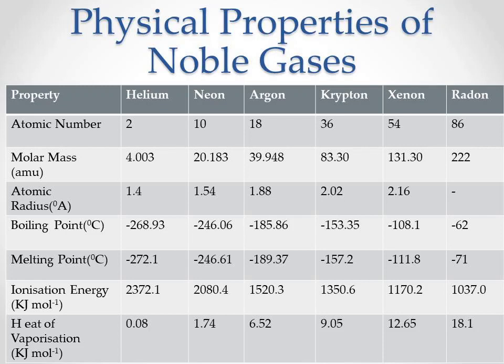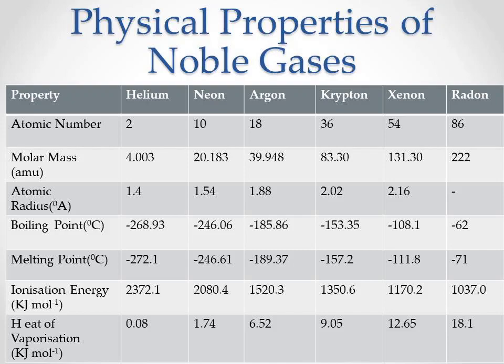Noble gases liquefy with great difficulty because of weak van der Waals forces between the atoms. Hence the heat of vaporization is also low. Van der Waals forces increase with increase in atomic size, hence the heat of vaporization also increases in the same order.